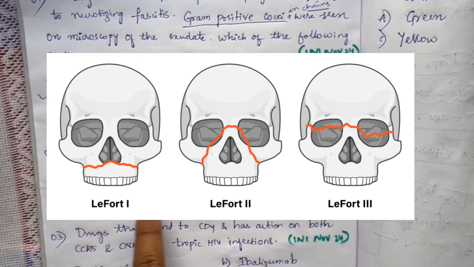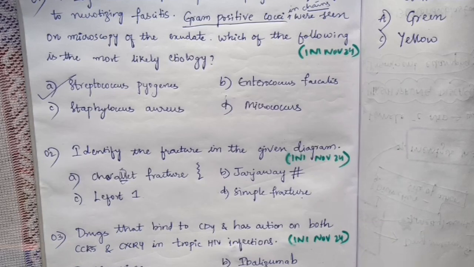And as they have given the other options, Le Fort 1, Le Fort 2, Le Fort 3 types of fractures, in the next exam he can ask Le Fort. We can't guess. So this is also an easy question from ENT. No one would expect that such an easy question would come, but it came.